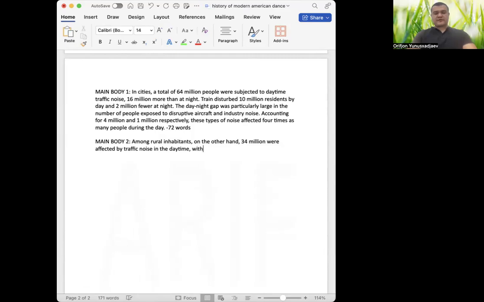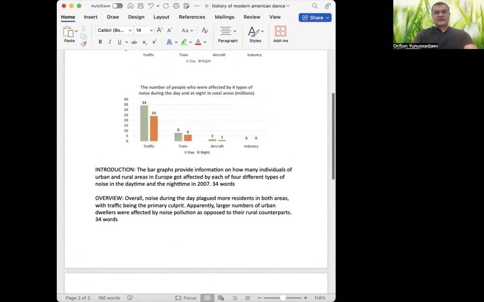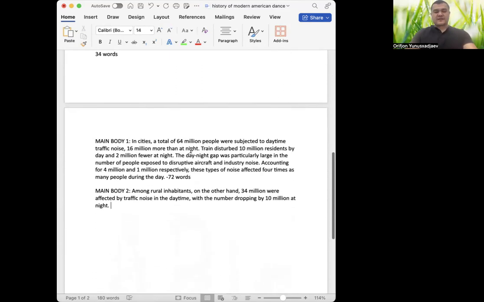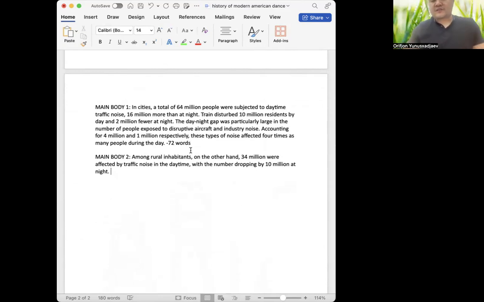So maybe I will use this expression again. The number, right? So verb taking ing, and then if I say 2, it's going to be 24. If I say by, it's going to be 10 million, right? Million at night. That's it. As you understand, some of the expressions are repeated. Now, the second one is train. Okay, so there is this interesting fact. It's 10, 8, 8, 6, right? 2 million difference. So maybe I'll mention that one here too.